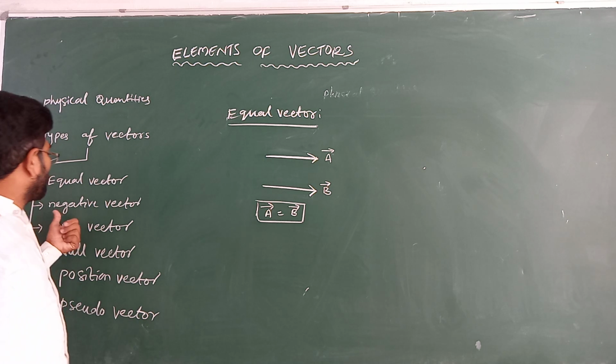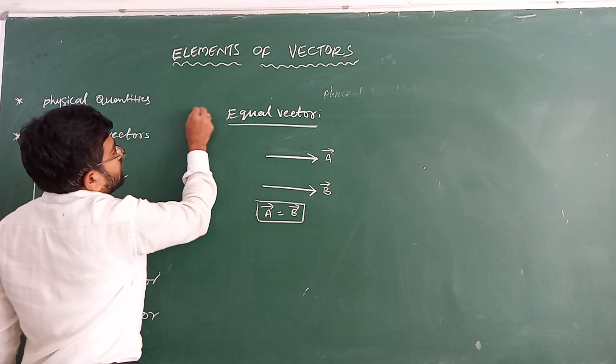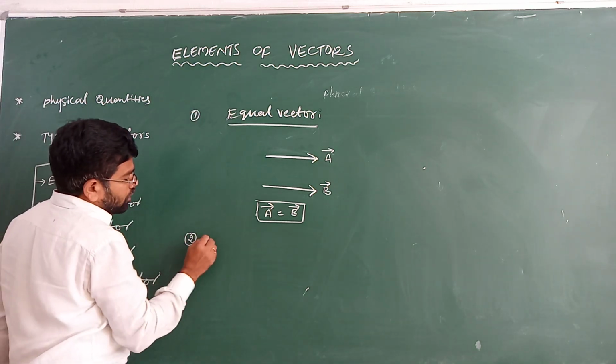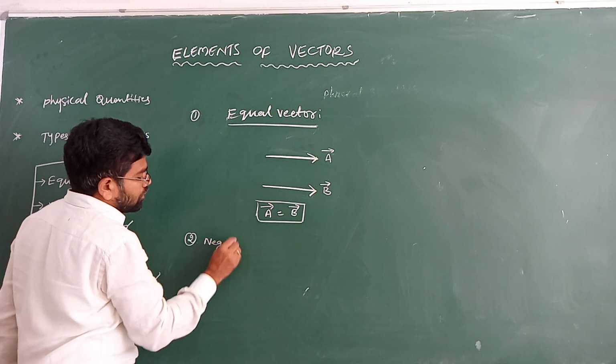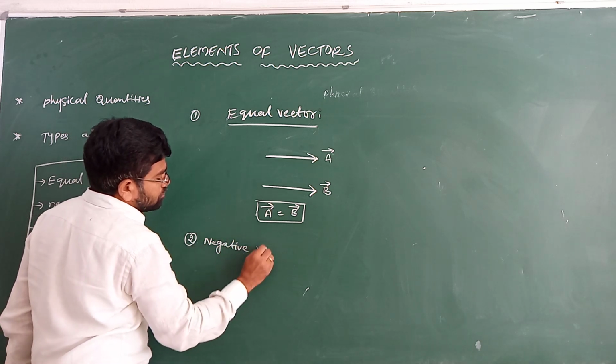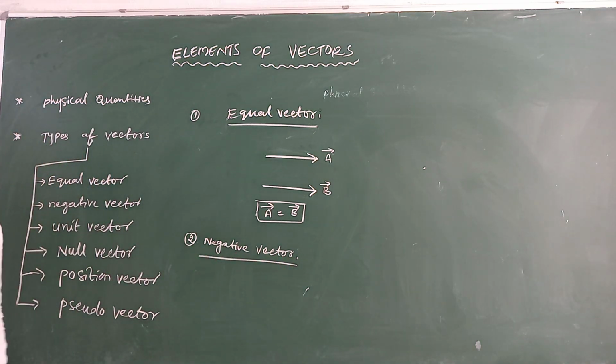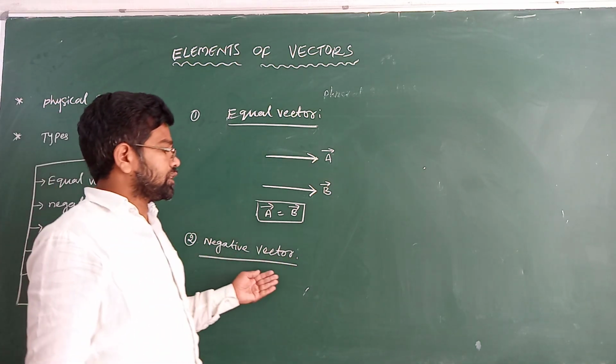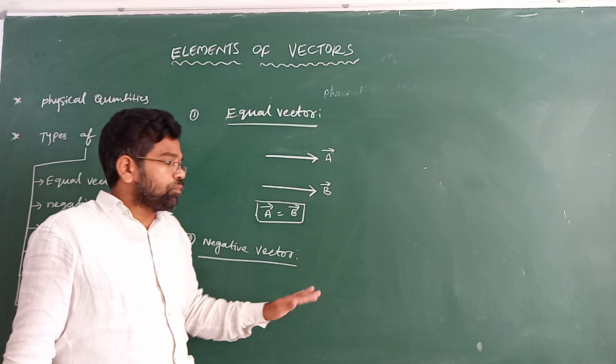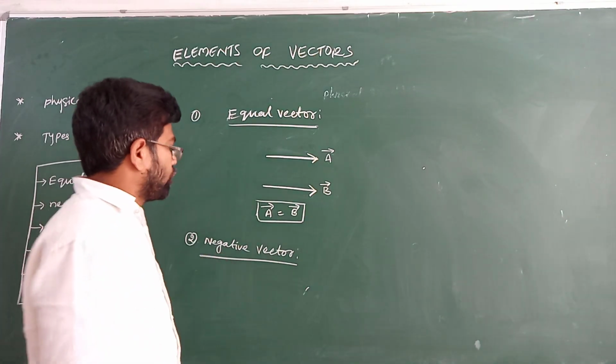Next come to negative vector. A vector having the same magnitude but different direction is called a negative vector.